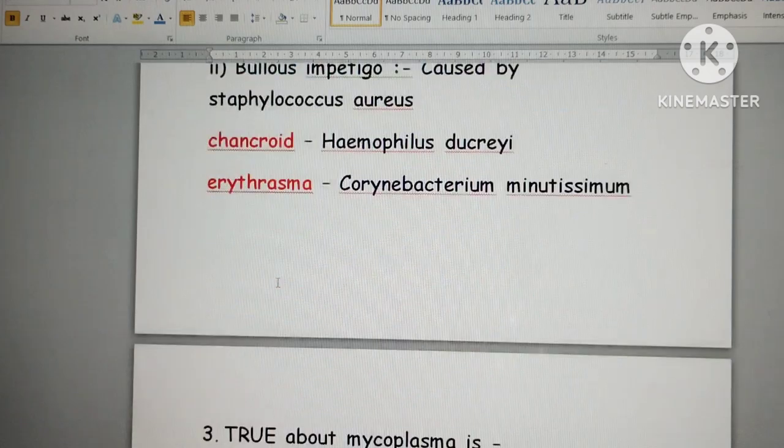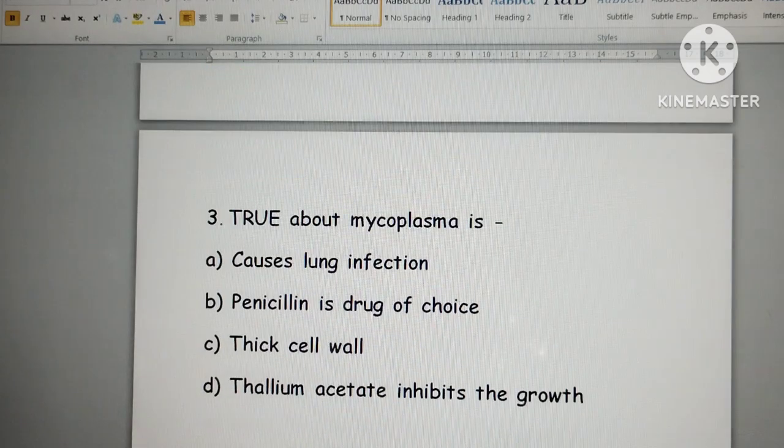So we'll go to the next question. This is easy: what is true about Mycoplasma? First point, it causes a lung infection. Second, penicillin is the drug of choice. Third, thick cell wall. And fourth, thallium acetate inhibits the growth.